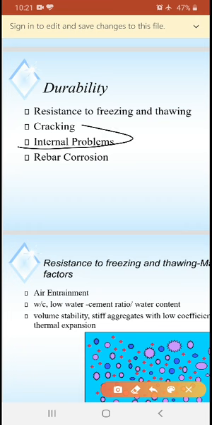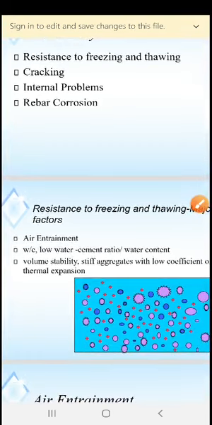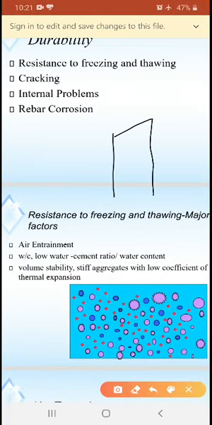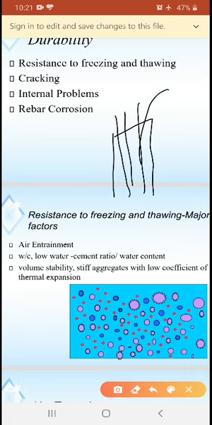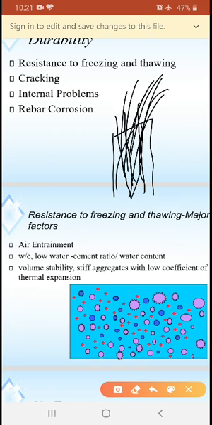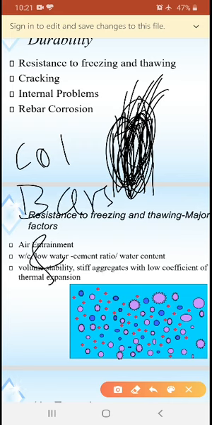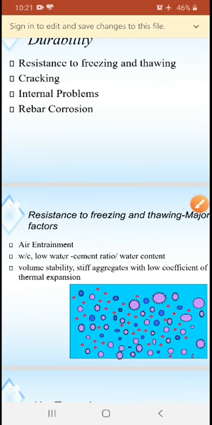Next, internal problems and rebar corrosion. Assume we have a column with bars, and we are spreading and putting concrete to fill this column. The bonding between the bars and concrete will be considered as rebar corrosion.